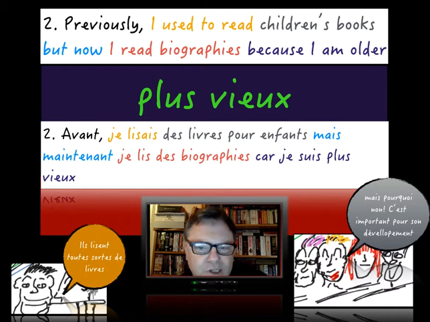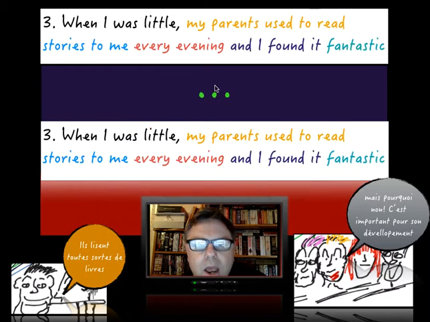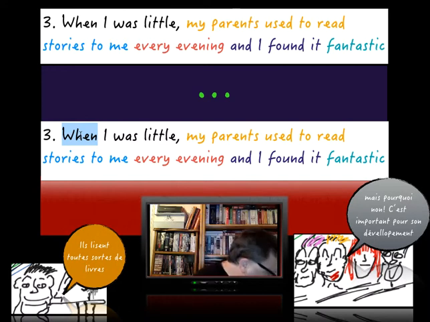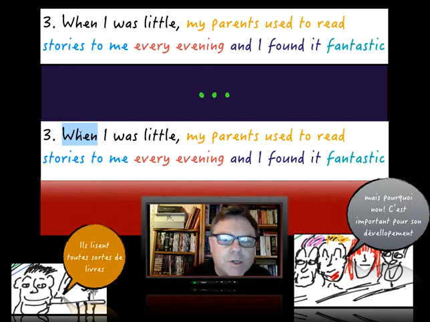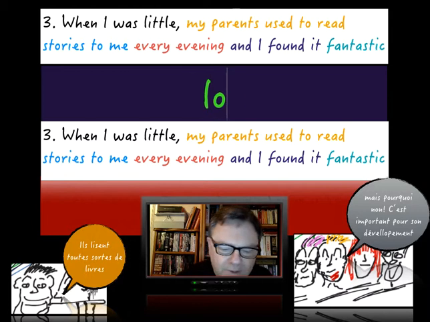Okay, like that, ladies and gents, and it's gone into the third line. Try and avoid that if you can. Alright, people, number 3, when I was little. Now, got another way of saying when, ladies and gentlemen, here. Okay, we're going to use lorsque. Look at this lovely word.